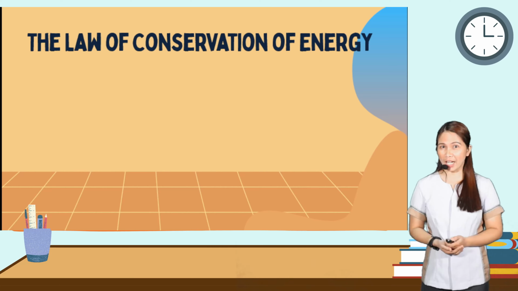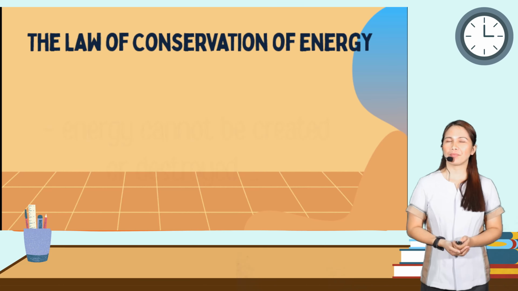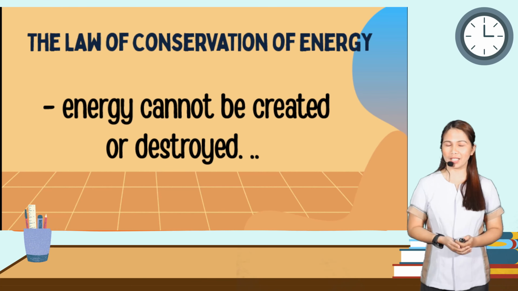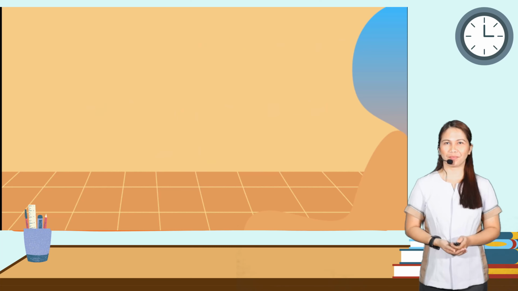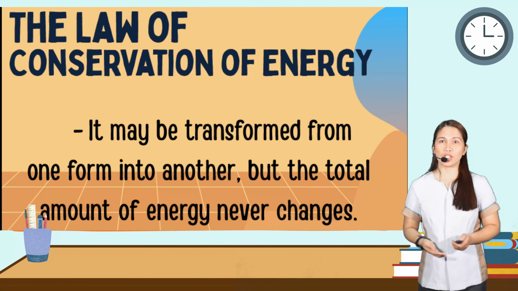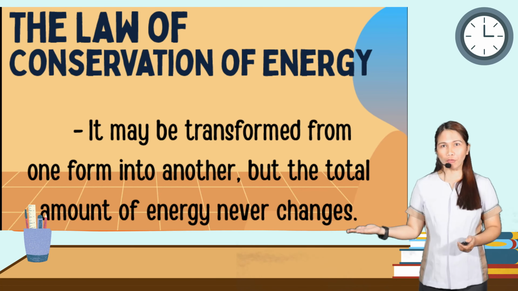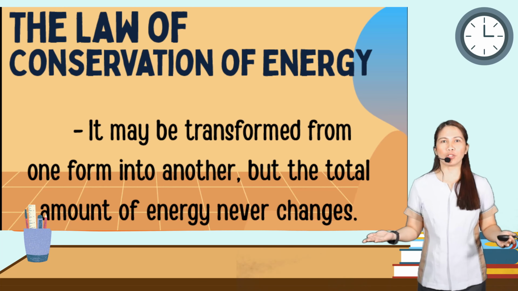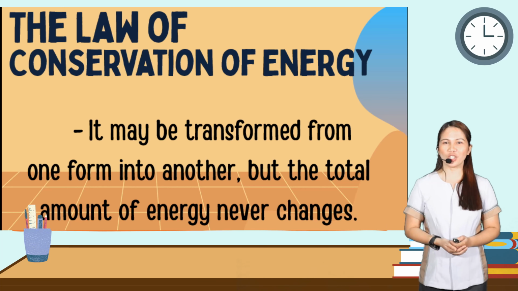Do you have any idea about this? So the law of conservation of energy is that energy cannot be created nor destroyed. It may be transformed from one form into another, but the total amount of energy never changes.